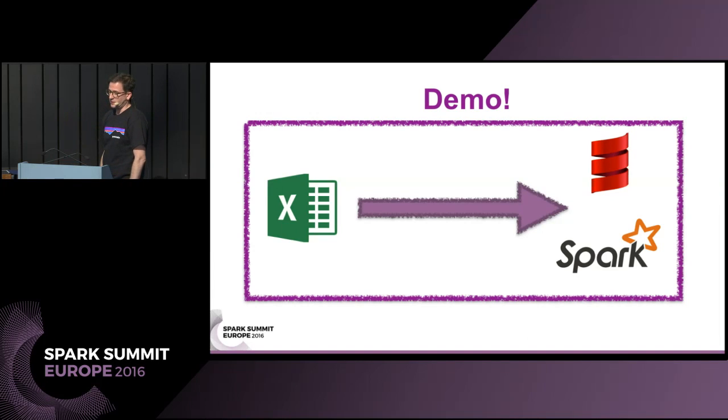So I had prepared a demo. Anyone who's interested, I'm very happy to show that offline. In the demo, basically I was taking the bike sharing data set. There's two columns there that are summed up together.